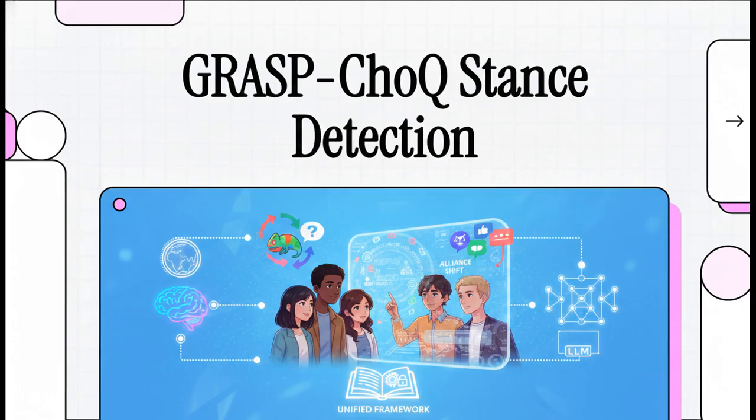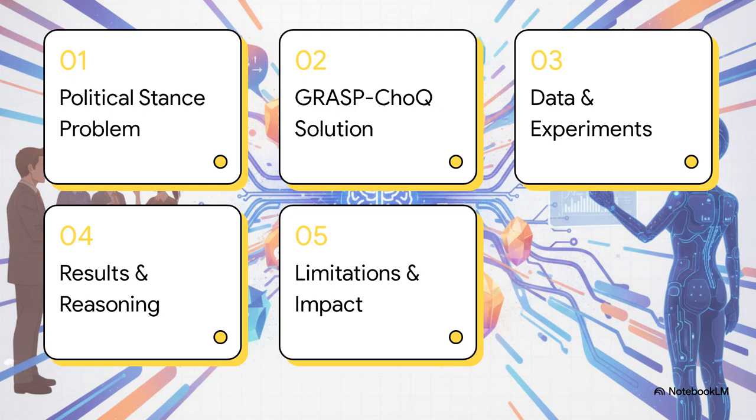Let's dive in. Here's our roadmap for today. First, the political stance problem. Second, the GRASP-ChoQ solution. Third, data and experimental setup. Fourth, results and reasoning. And finally, limitations and impact.